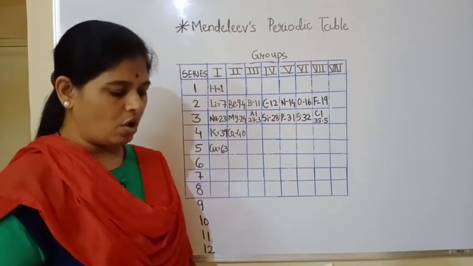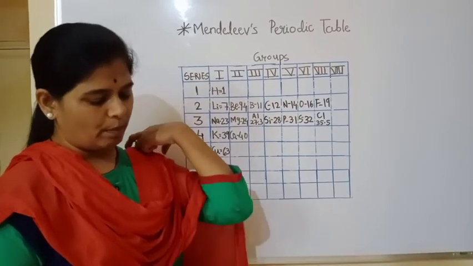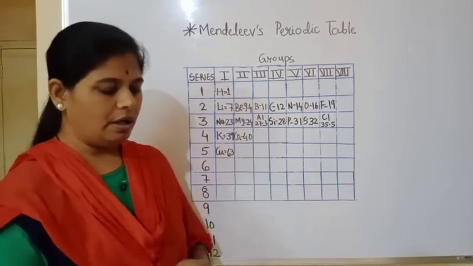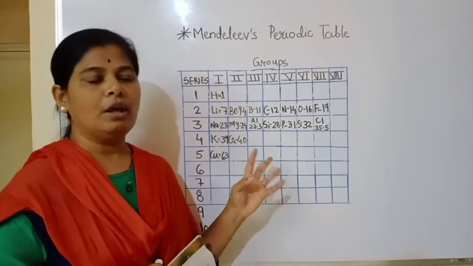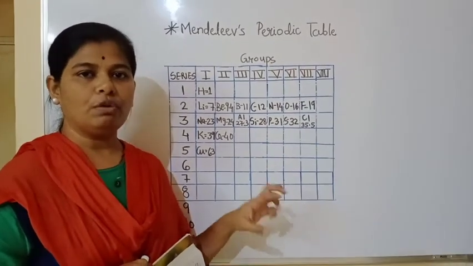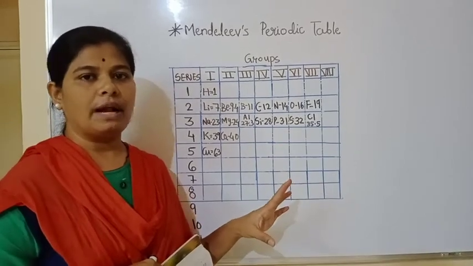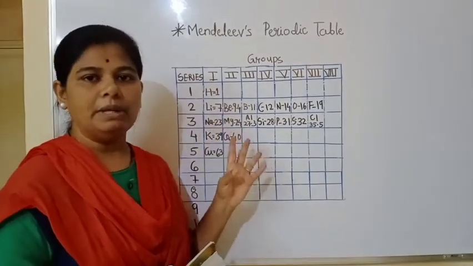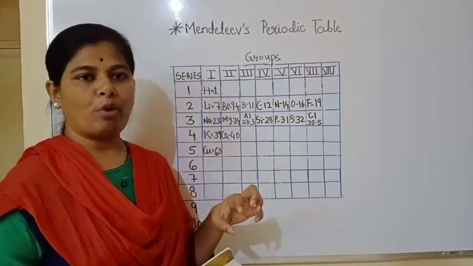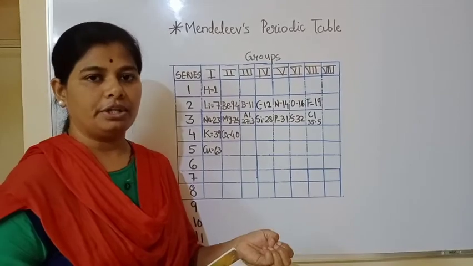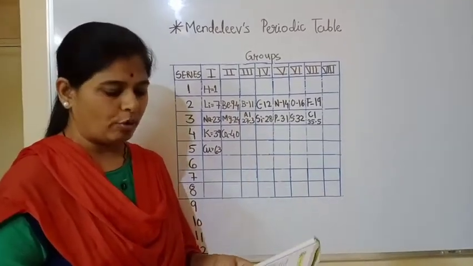The first merit: atomic masses of some elements were revised so as to give them the proper places in the periodic table in accordance with their properties. As I told you, Mendeleev thought that whatever information is there is not fixed, and can change. In the first merit we can see that the atomic masses of the elements were revised depending upon their properties. Their properties were also newly studied, and depending upon their properties, some changes were brought about in the atomic masses.